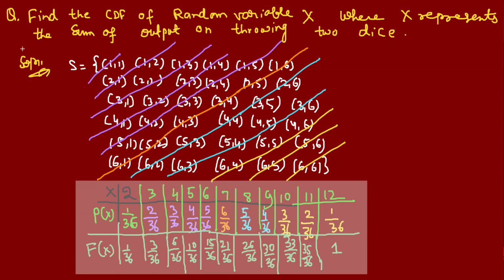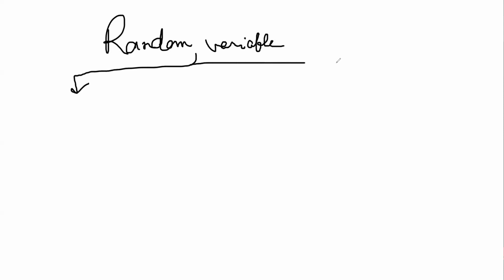So basically there are 2 types of random variable. One is the discrete random variable. Discrete means what? Which you can count easily. Suppose number of persons, number of coins, number of dice.